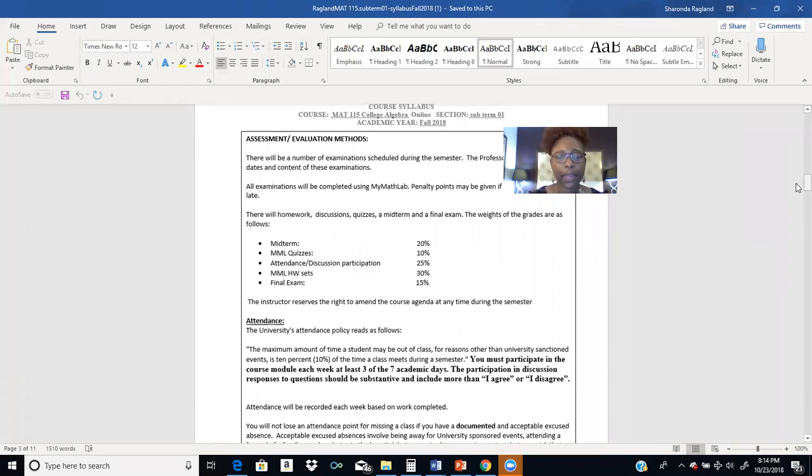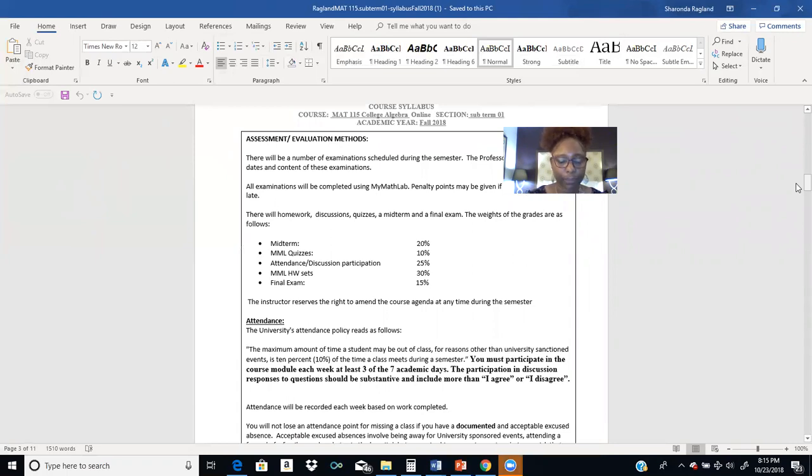You have a midterm examination, which is 20% of your grade. MML stands for My Math Lab. Your quizzes are done in My Math Lab. That's 10%. Your attendance and discussion participation is 25%. So you want to make sure you are doing your part in the discussion board. Your homework is worth 30%.